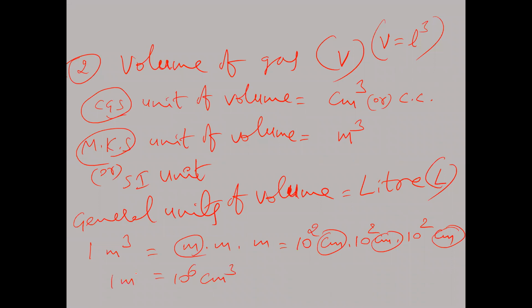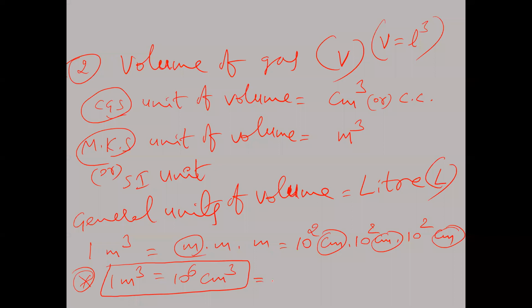So 1 meter cube of gas is equal to 10 power 6 centimeter cube of gas. It is one important relationship between meter cube, the SI unit of volume, and centimeter cube, the CGS unit of volume. If they ask the relation between the MKS unit and CGS unit of volume, 1 meter cube is equal to 10 power 6 centimeter cube.